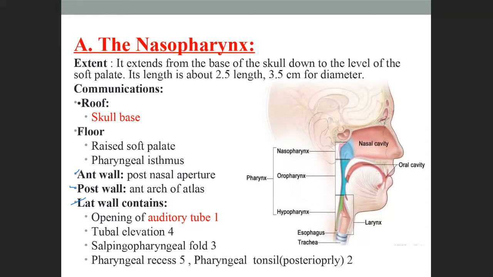Just neglect these numbers, but you should remember these contents. And then the opening of the auditory tube. I have already shown you this structure here. This is the opening of the auditory tube, and these are the other contents present in the walls of the nasopharynx.